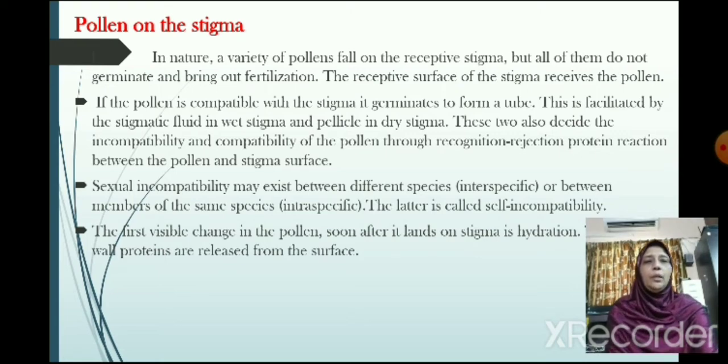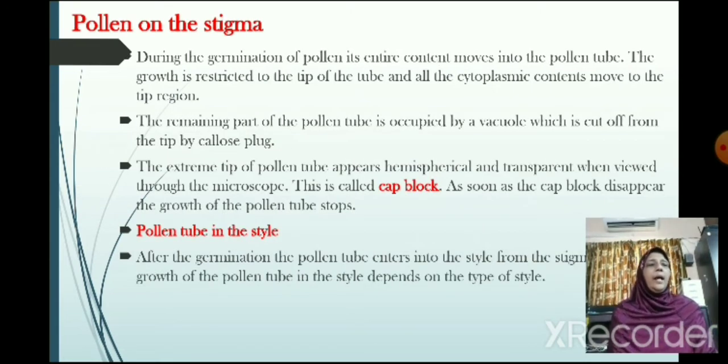During the germination of pollen, its entire content moves into the pollen tube. The growth is restricted to the tip of the tube and all the cytoplasmic contents move to the tip region. The remaining part of the pollen tube is occupied by a vacuole which is cut off from the tip by a callose plug. The extreme tip of the pollen tube appears hemispherical and transparent when viewed through the microscope. This is called the cap block. As soon as the cap block disappears, the growth of the pollen tube stops.